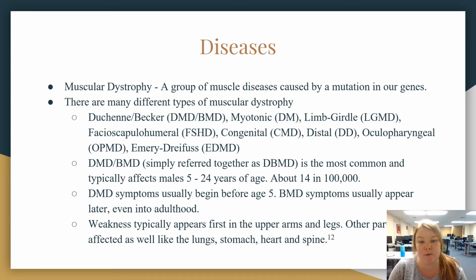DMD/BMD, which is simply referred to as DBMD, is the most common and typically affects males aged 5 to 24. There are about 14 in every 100,000. DMD symptoms usually begin before age 5. BMD symptoms usually appear later, even into adulthood. Weakness typically appears first in the upper arms and legs. Other parts may be affected as well, like lungs, stomach, heart, and spine.